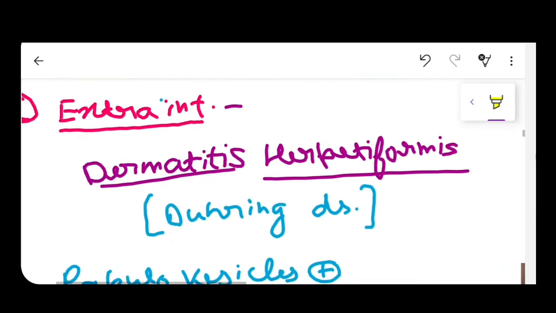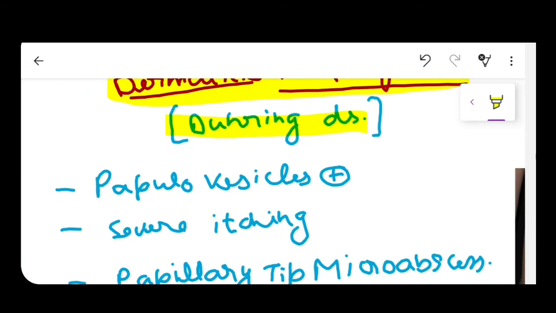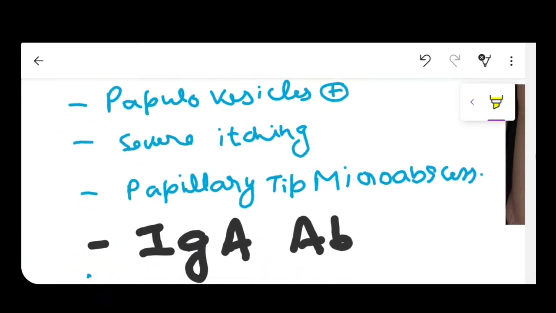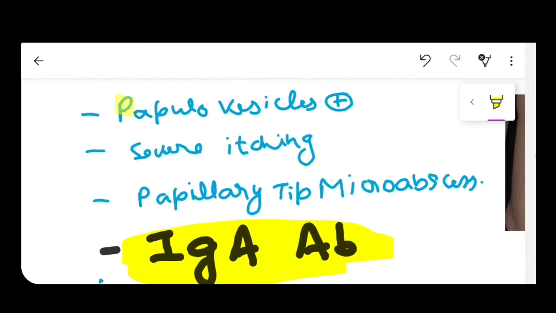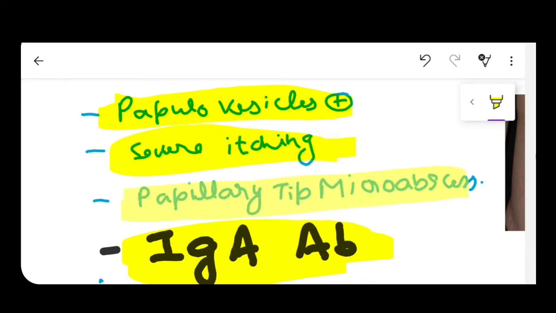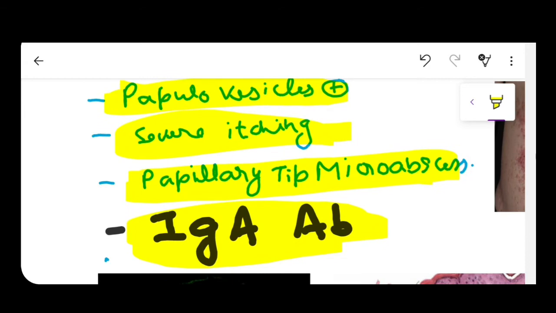Now guys, a very important extra intestinal manifestation of celiac disease is dermatitis herpetiformis. It is also known as Duhring disease. So what is dermatitis herpetiformis? There are IgA antibodies which attack the papillary tip of the dermoepidermal junction and cause papillovesicular lesions which have severe itching, and it causes papillary tip microabscesses. So guys, these 4 points are very important for dermatitis herpetiformis, and you have to learn them by heart.